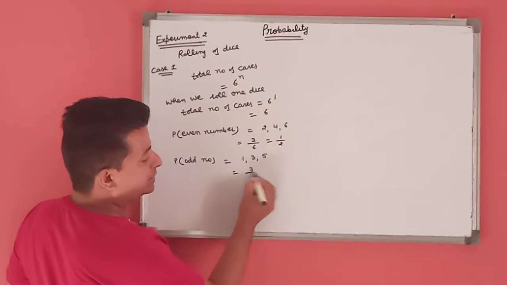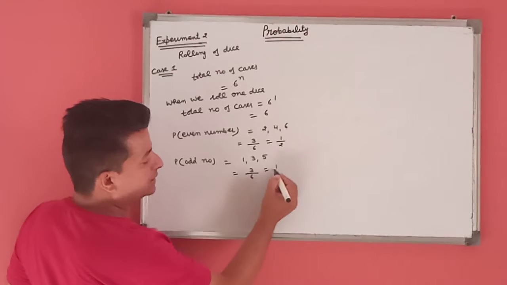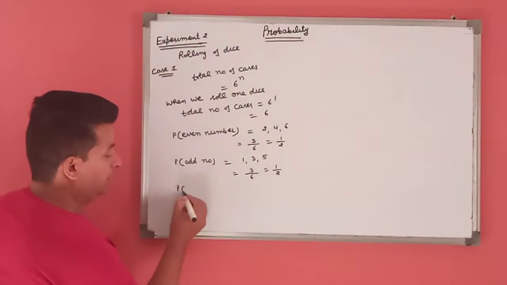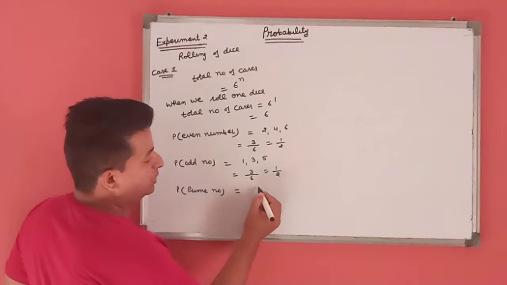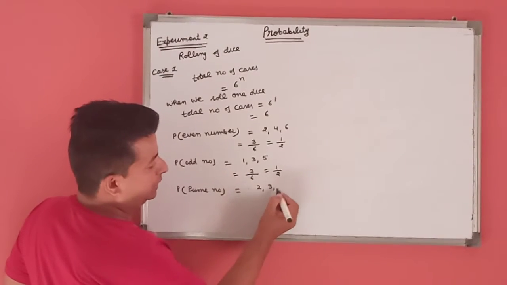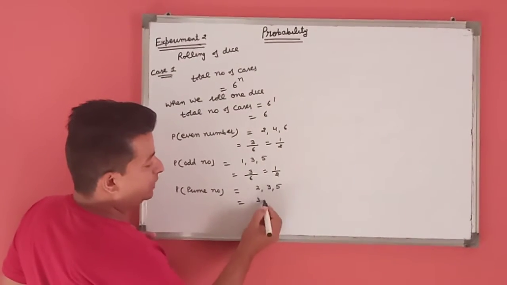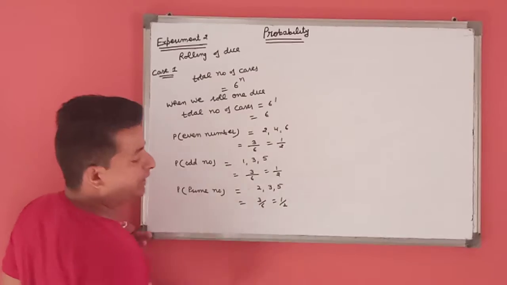That is, the favorable cases are 3 and the total number of cases are 6. For the probability of a prime number, the primes are 2, 3, 5. So its probability is again 3 by 6, 1 by 2.